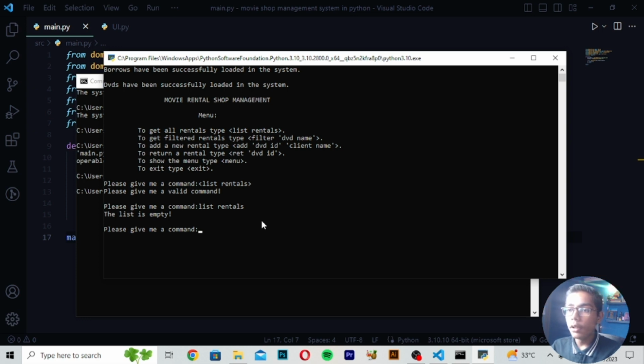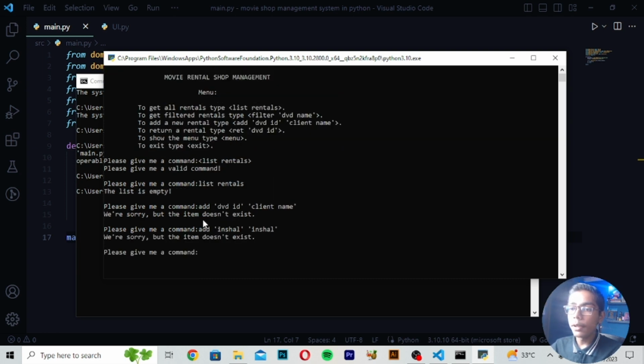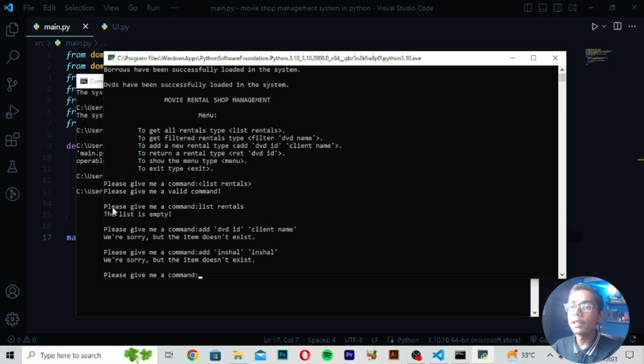If you want to add a new item, you have to type add, then write the dvd id, then the client name. So here I will write this, press enter. You can see it is showing add dvd client name, but we are sorry, the item does not exist. It is saying the item does not exist here. So you have to write like this. I will write it like this, then the client name as well. Then move down, and you can see it is showing that we are sorry, but the item doesn't exist.